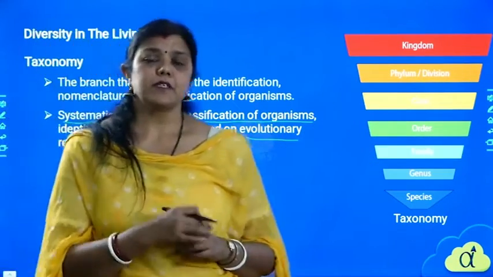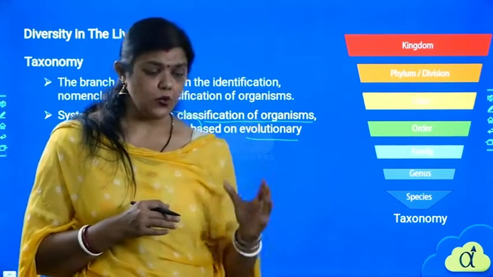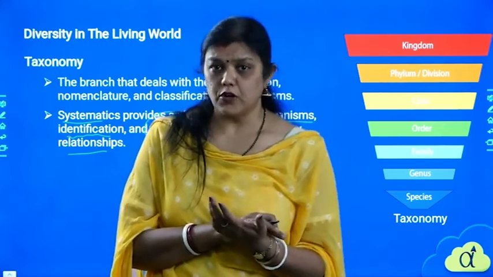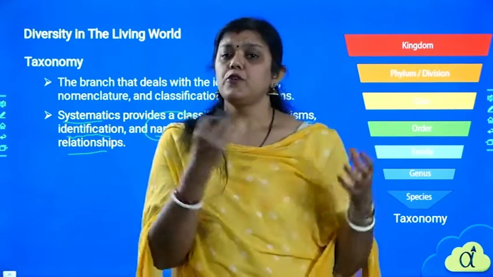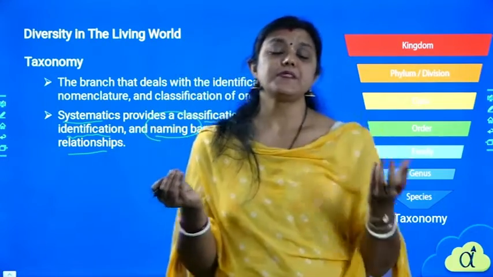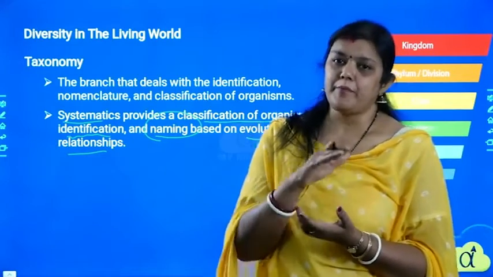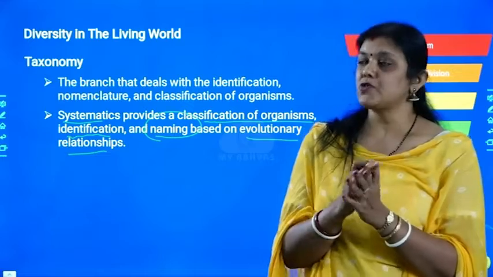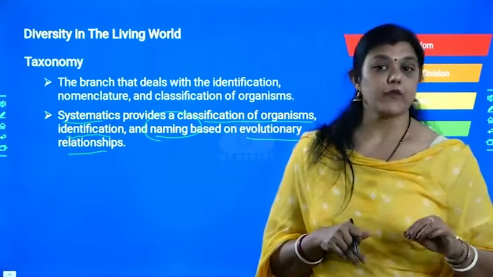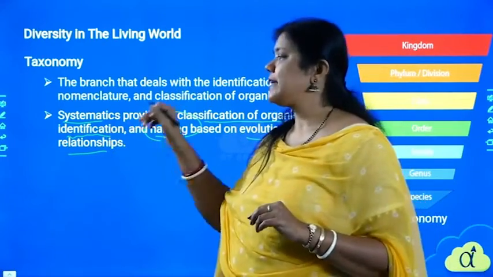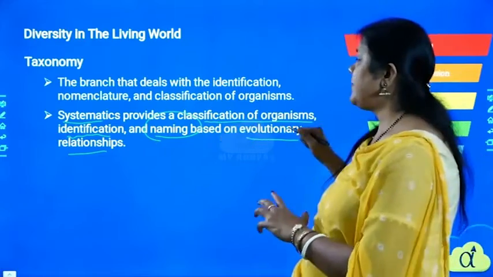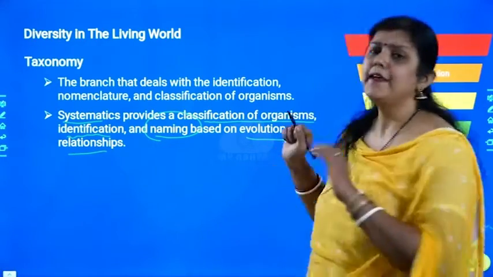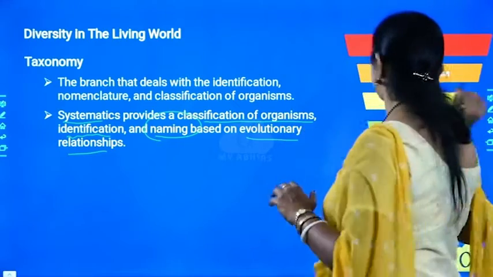That means, for example, if I get a new variety of algal group, algae, which are the lower category of plants: are they photosynthetic or not? Do they have roots or not? Do they produce flowers or not? Do they have seeds or not? All these will bring them to one particular class, and this will also be understood by the evolutionary characteristics of the organism. So systematics will provide us identification, classification, and naming of the organism based on the relationship.